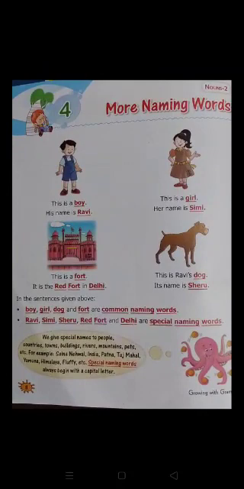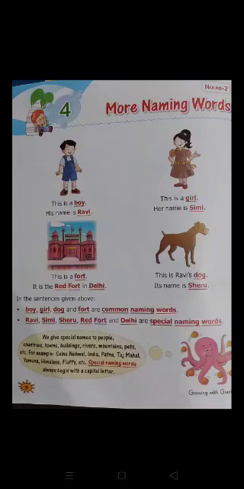Next, in the sentences given below, boy, girl, dog and fort are common naming words. Children, boy, girl, dog, fort, these are common naming words. Okay? Because this is a mixture of persons, things, places, animals. So we call it a common naming word. Boy, girl, dog and fort are common naming words.